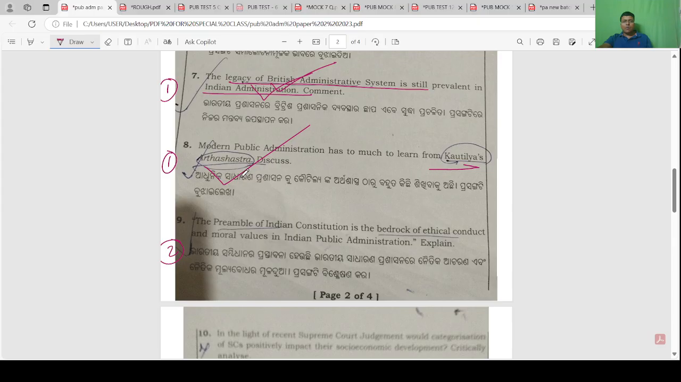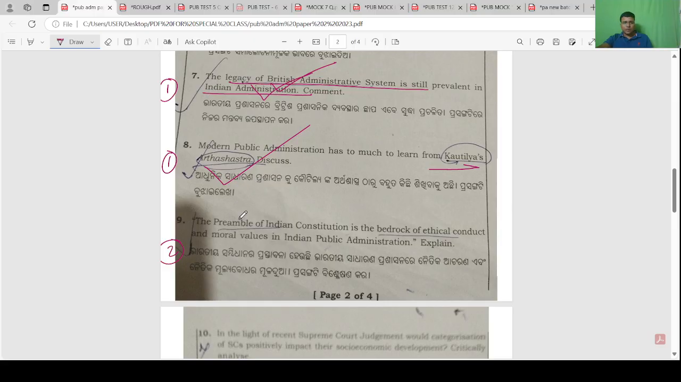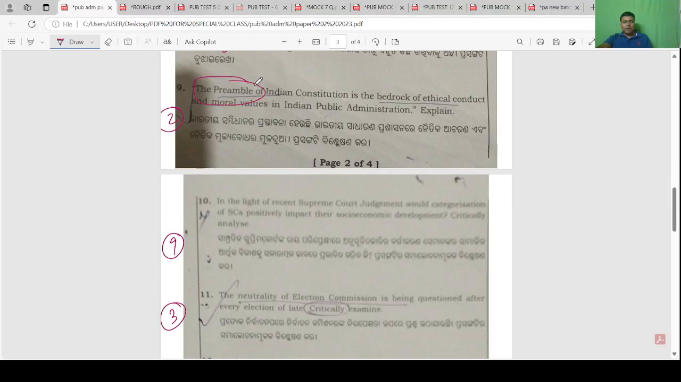So what features of Kautilyan administration are found in modern public administration? Factual question. Okay. Preamble is the bedrock of ethical conduct and moral value. Simple. Preamble you all know: socialist, sovereign, secular, democratic, republic, liberty, equality, justice, fraternity. Yes. All these ideas are the bedrock of ethical conduct and moral value of Indian public administration.